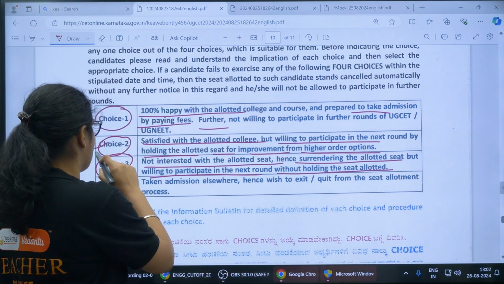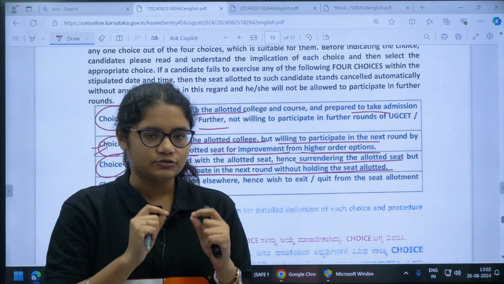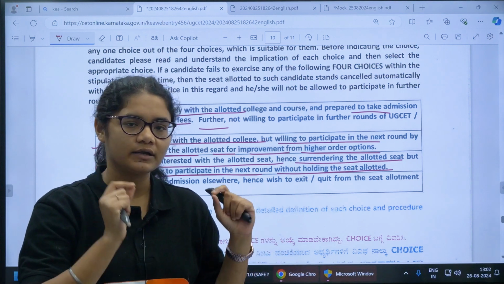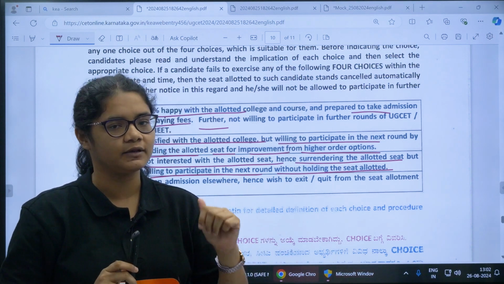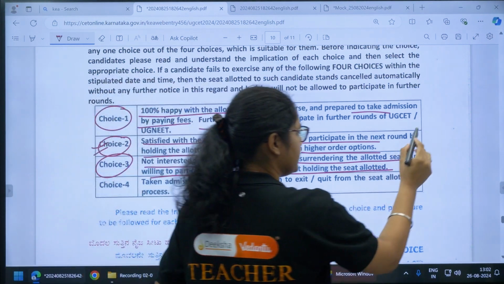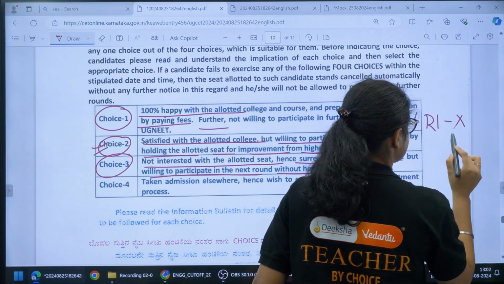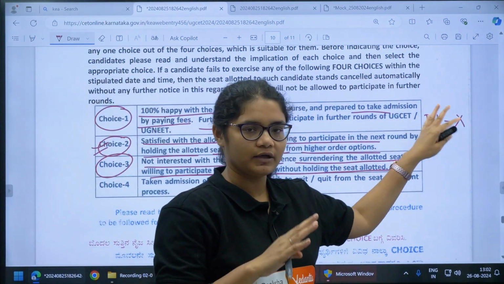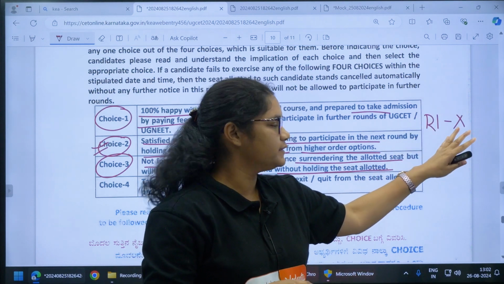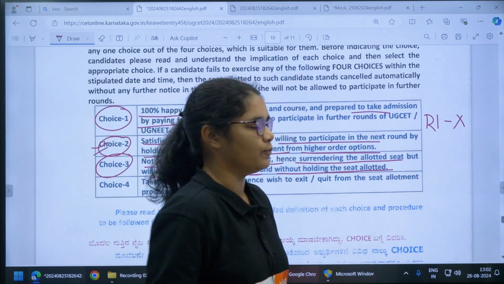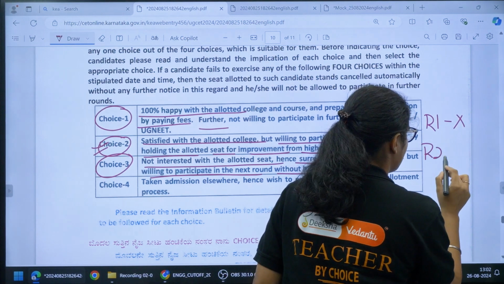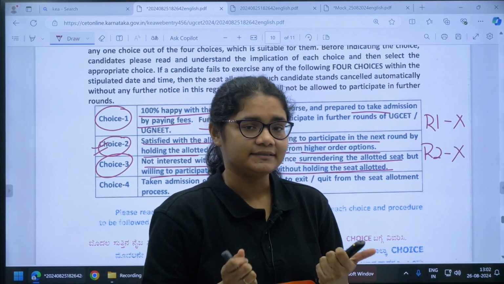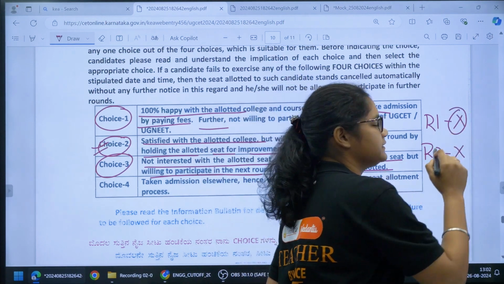So in choice 2 what will happen? Suppose you have selected choice 2 and in the next round you are not getting any seat, then the seat which you got in the first round will be with you. For example, in round 1 you got a seat X and you selected choice 2, means you are satisfied with this, but you are willing to participate in round 2. Now for example in round 2 you got some other seat or you didn't get any seat, still you will have this seat with you.